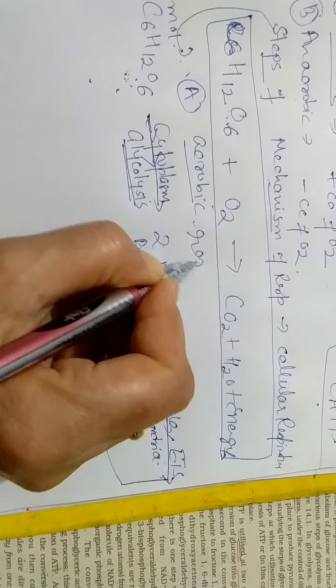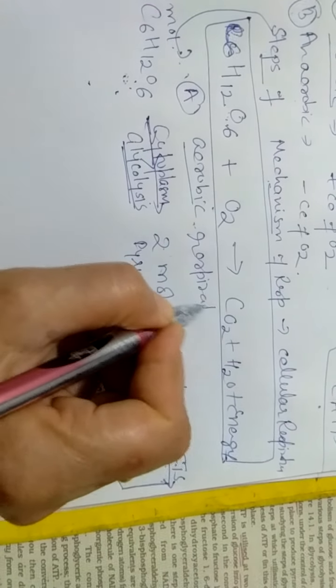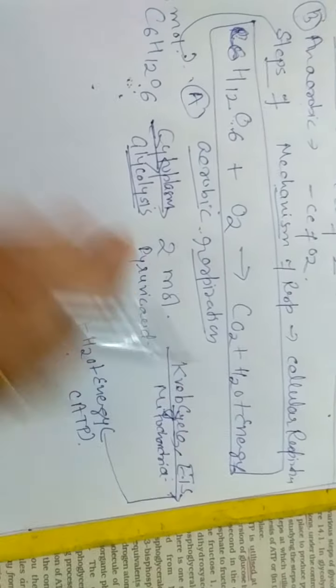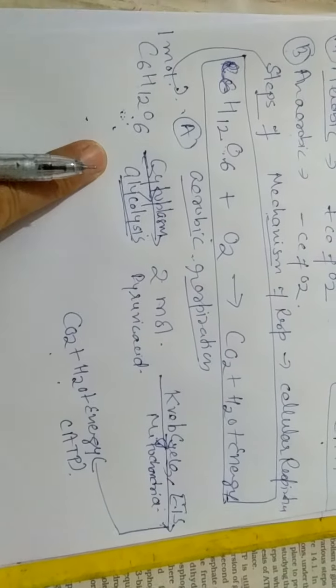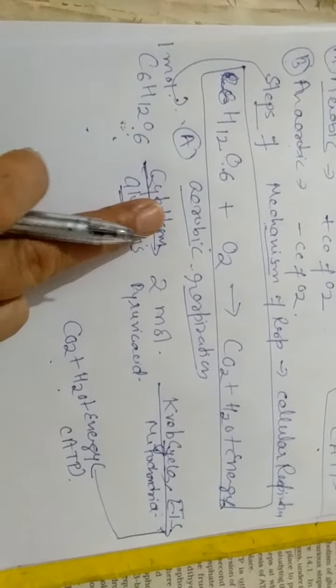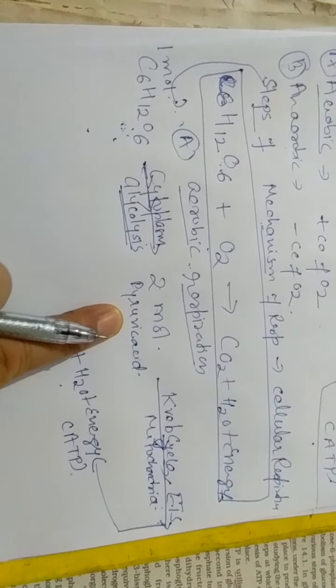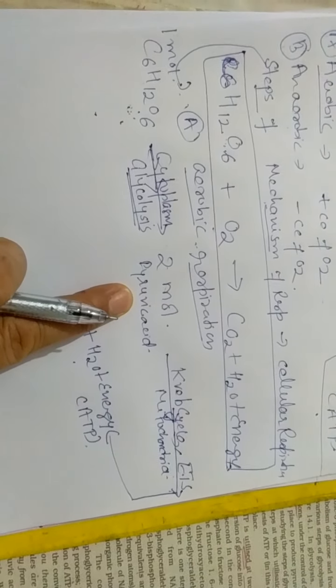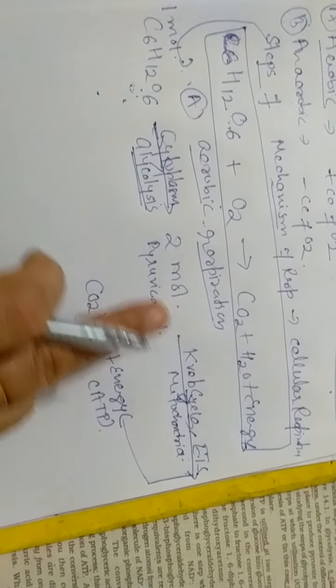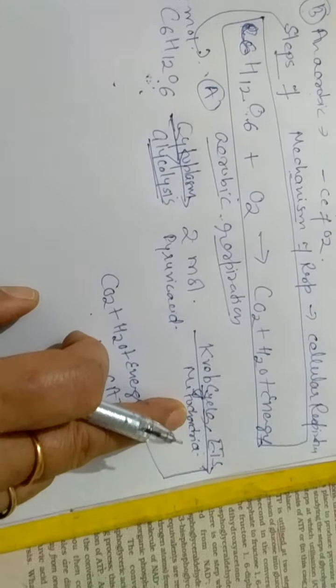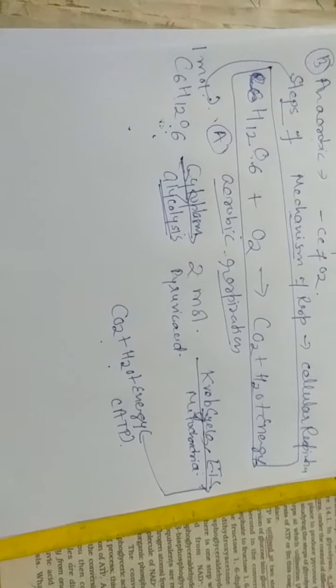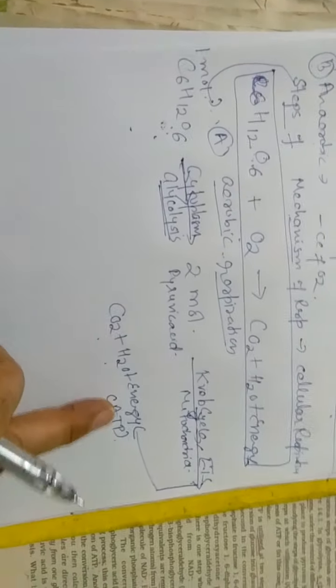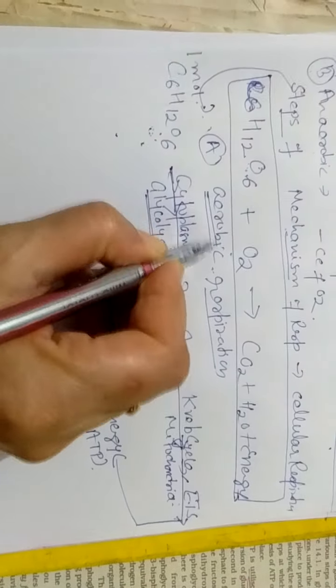Glucose will undergo glycolysis in the cytoplasm of the cell and two molecules of pyruvic acid will form. These pyruvic acid will undergo the Krebs cycle in mitochondria and the electron transport system, and carbon dioxide, water and energy are formed. This is the summary of aerobic respiration.